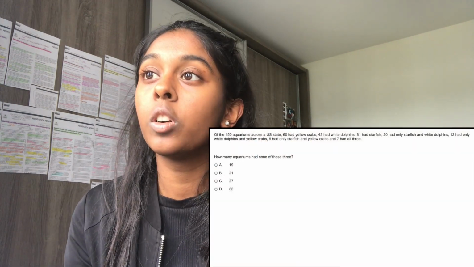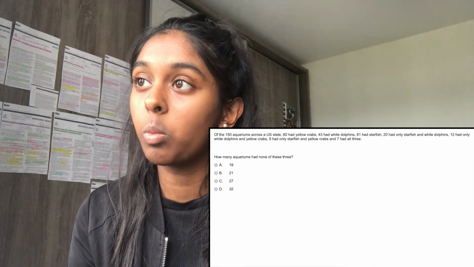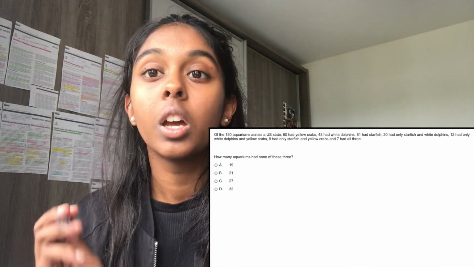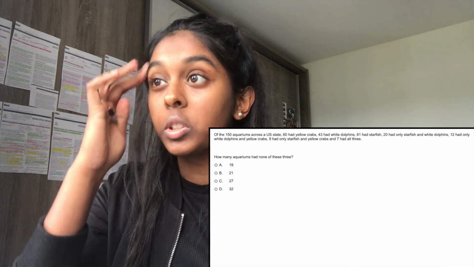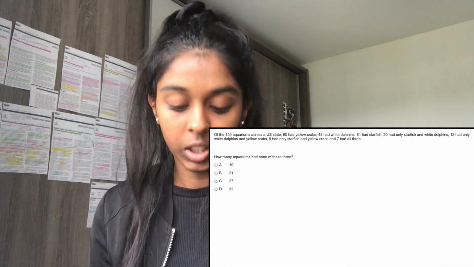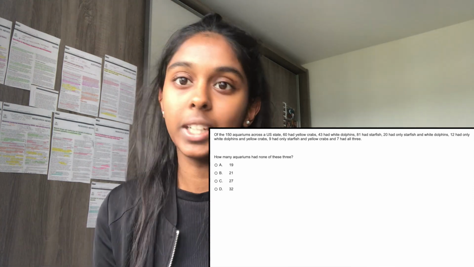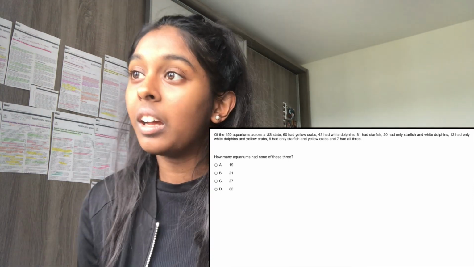Question 9. Of the 150 aquariums across the US state, 60 had yellow crabs, 43 had white dolphins, 81 had starfish. Already I can tell this is a Venn diagram question. There are 3 variables, so I'm going to draw a 3-circle Venn diagram. I've got my 3 variables, so C for crabs, D for dolphins, S for starfish. I don't need to be making it detailed or neat.